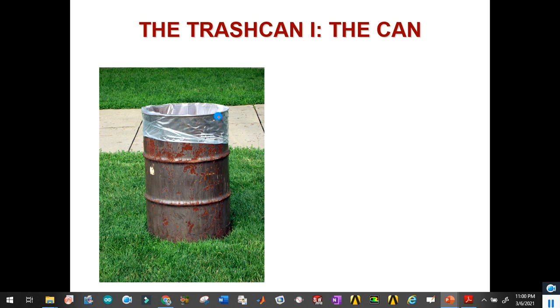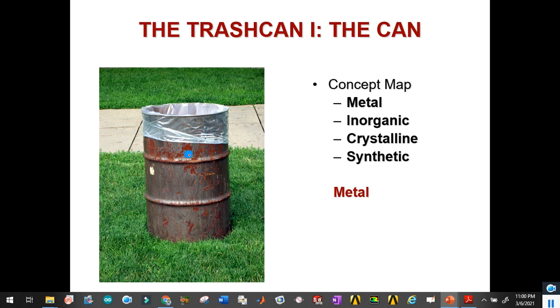So here we can see this is the thresh can. If we do brainstorming, then we can see what the desired properties are. For example, it should be metallic, inorganic, similarly crystalline and synthetic. So this is basically the concept map, and it is basically meeting the family of metals.